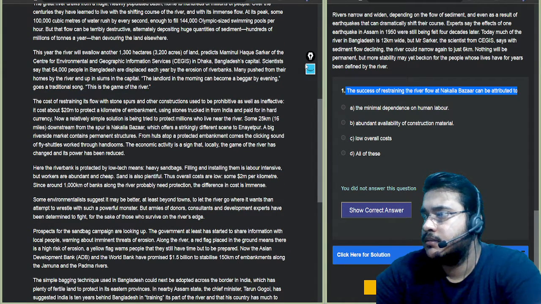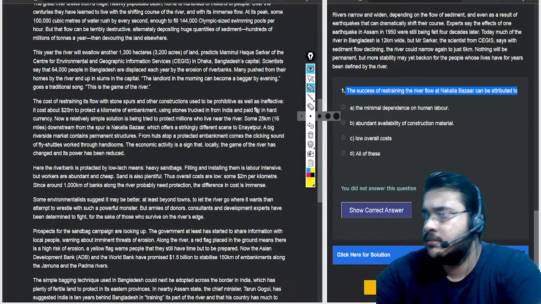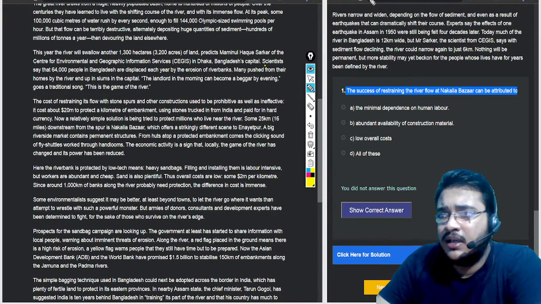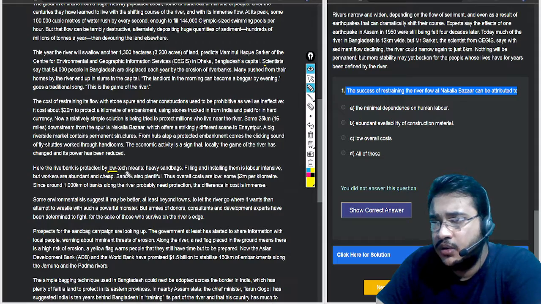There is a question that asks you that the success of restraining the river flow at Nakalia Bazaar can be attributed to. So we know that this is because of the sandbag techniques, the low tech techniques. So there you go. The low tech means the heavy sandbags.